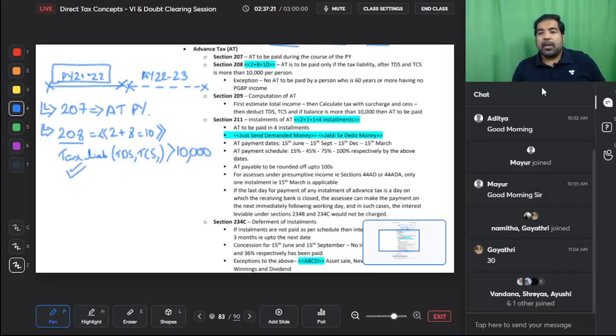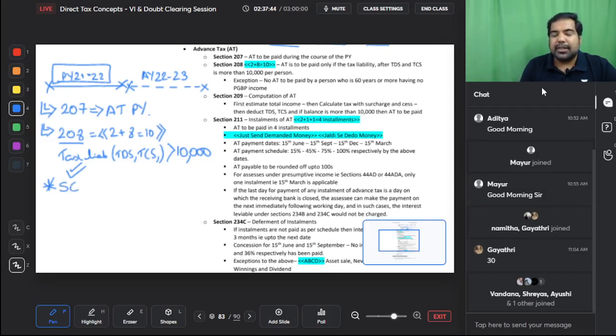That means it is not for people whose tax liability has been taken care of by TDS. Example, if you have a job and most of your salary is subject to TDS, you don't have to pay any advance tax because your liability is not more than 10,000. But if your liability is more than 10,000, you better pay some advance tax. There is an exception to this, guys.